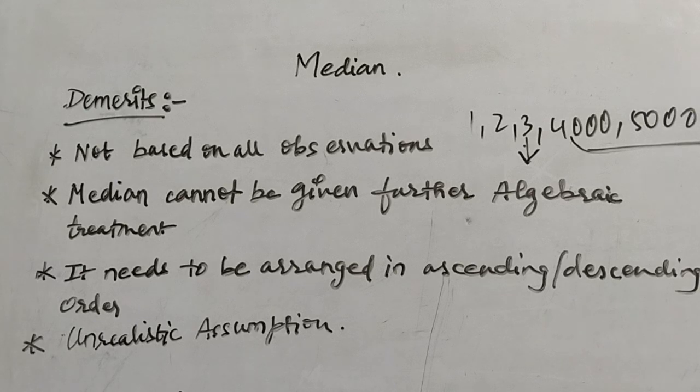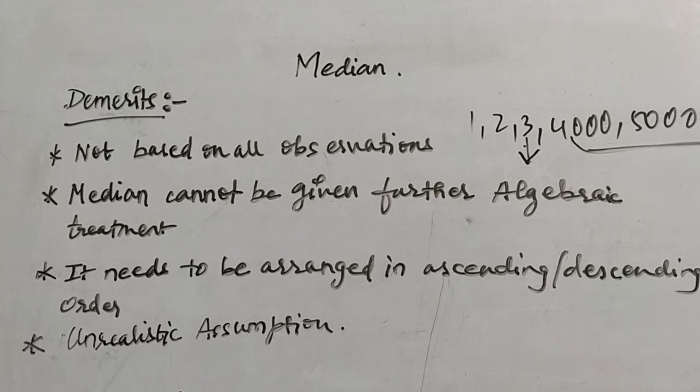Now in the second demerit, you can see median cannot be given further algebraic treatment. What is algebraic treatment? Like, you can manipulate it accordingly, right? According to the data that has been given. In case of arithmetic mean, you can calculate weighted arithmetic mean, correct? But can you in case of median? Absolutely no. So here comes the demerit.